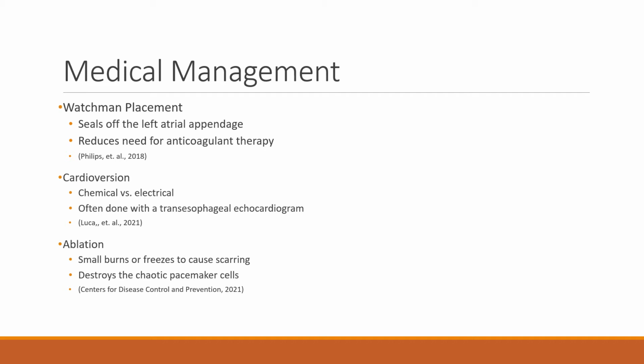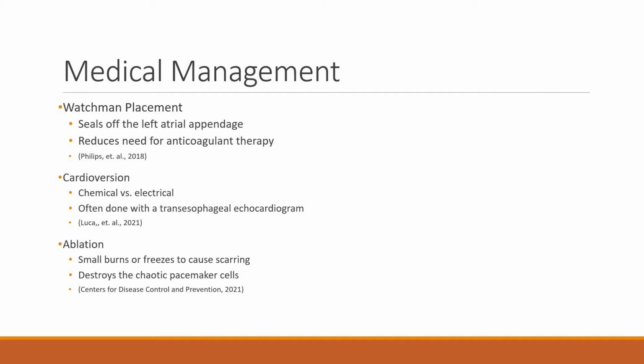Blood tends to pool in this left atrial appendage, so by blocking it off, it reduces the surface area available for pooling, and therefore reduces the amount of clotting and decreases the chance of stroke. She still needed to be on anticoagulants during this time, but she was able to go very long without it thanks to this procedure.